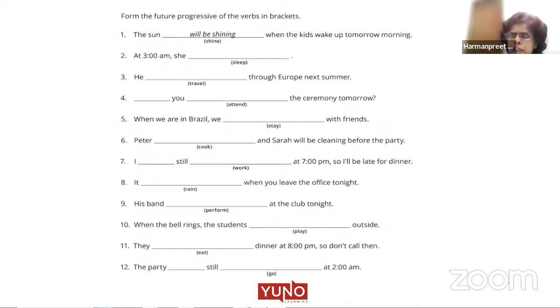Future continuous means will and ing. See, stay. This is the verb given to us in the bracket. So it is when we are in Brazil, we will be staying with friends. Okay. Varsha, will you do statement number 6, please?